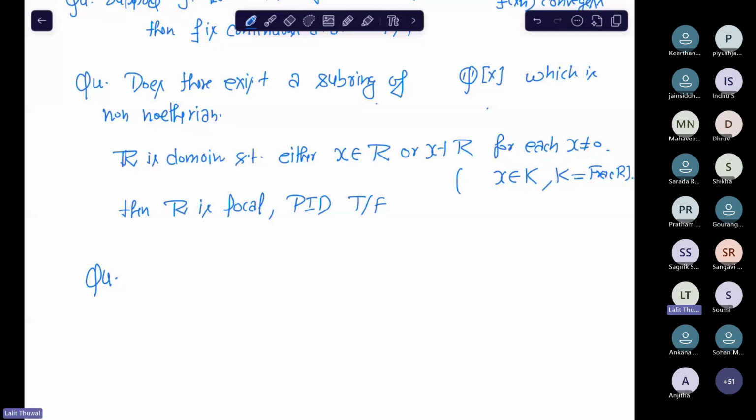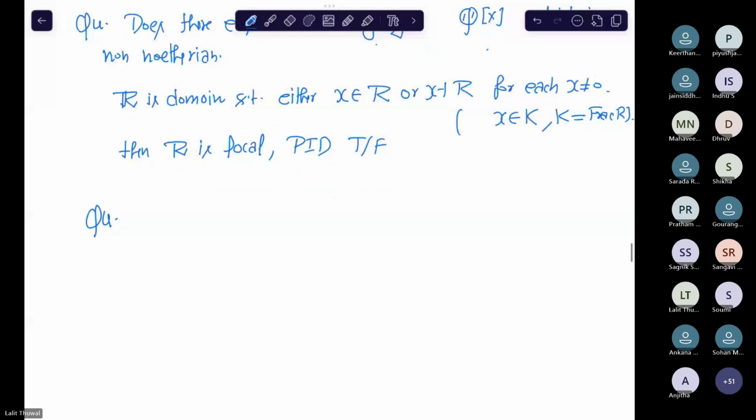Suppose X belongs to R cube, and A is a symmetric 3 cross 3 matrix, indefinite.